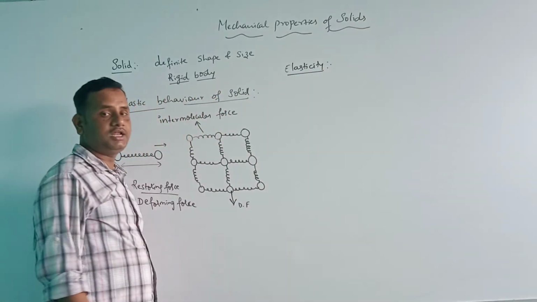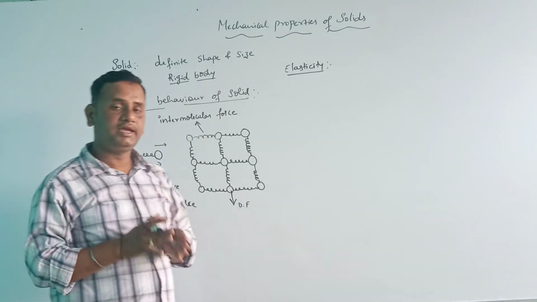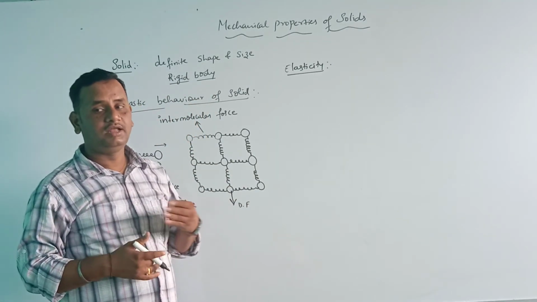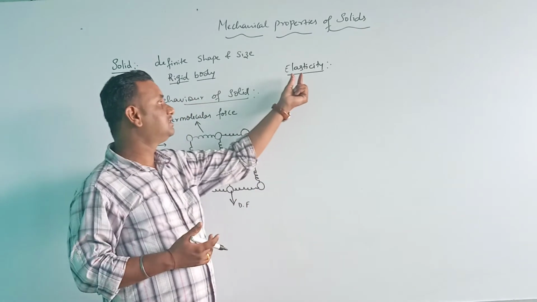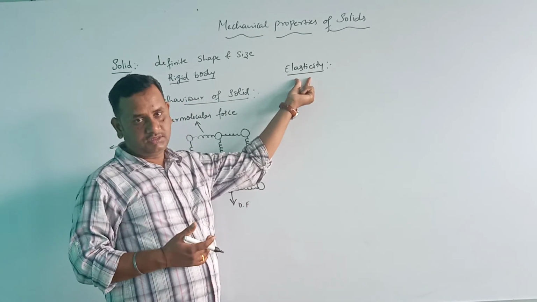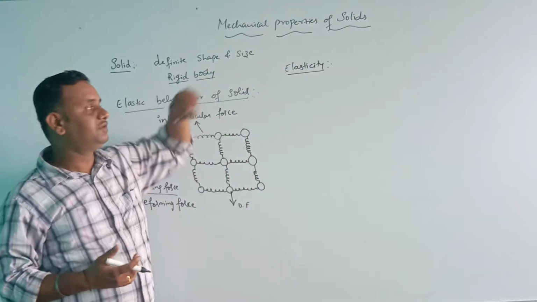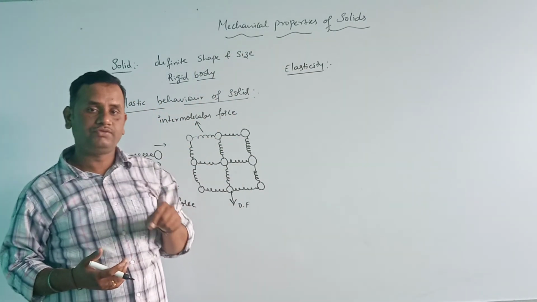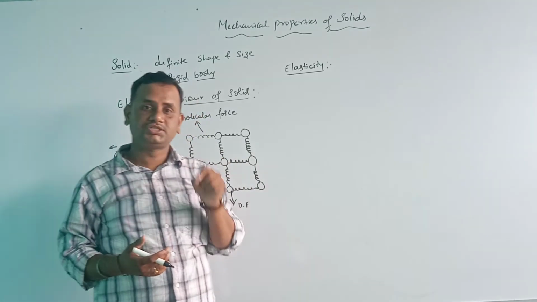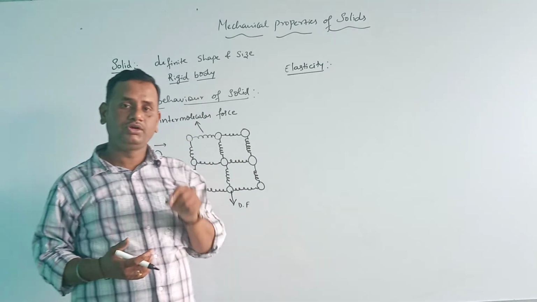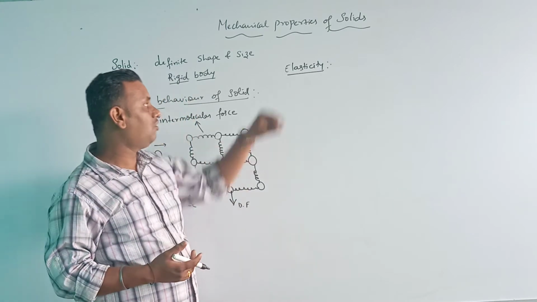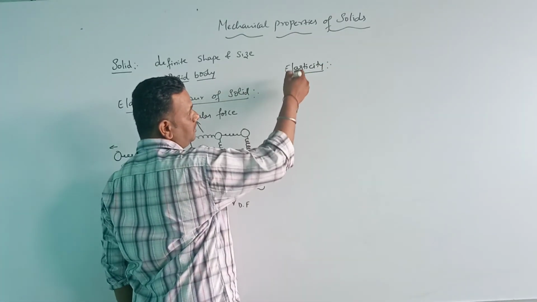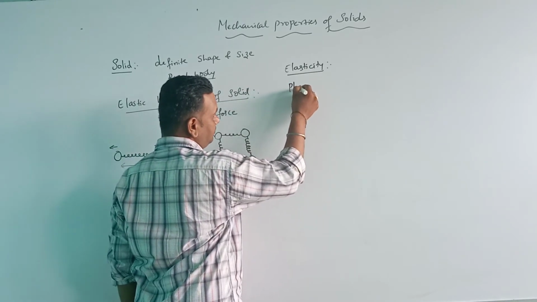Elasticity means the property by virtue of which the body regains its original shape and size after removing the deforming force. Once again, I am defining it: elasticity means the property by virtue of which the body regains its original shape and size after removing the deforming force. Next, that is plasticity.